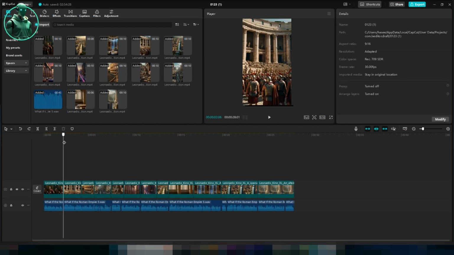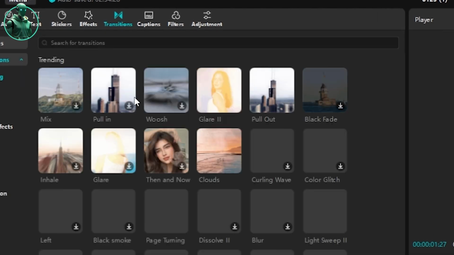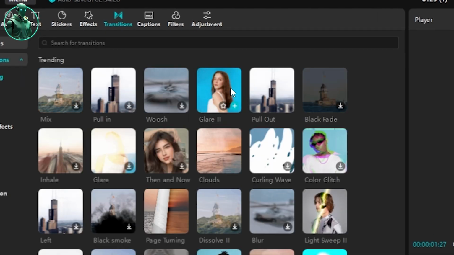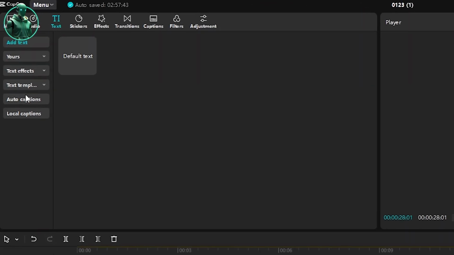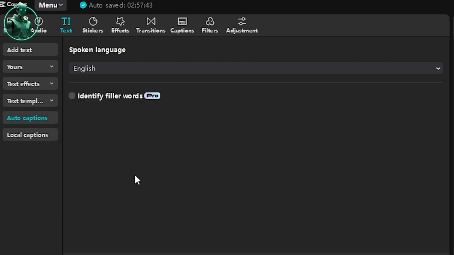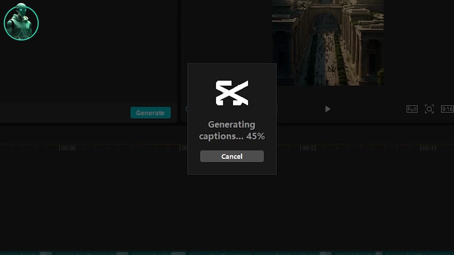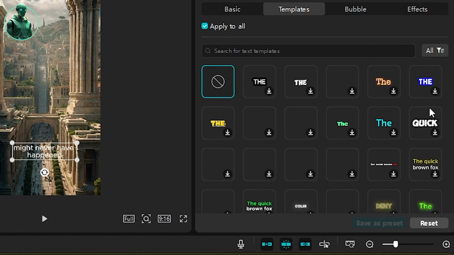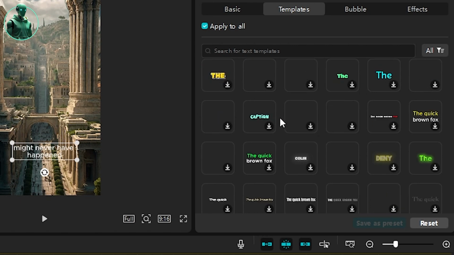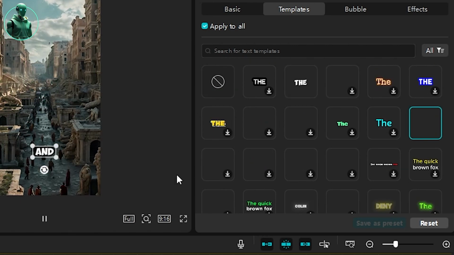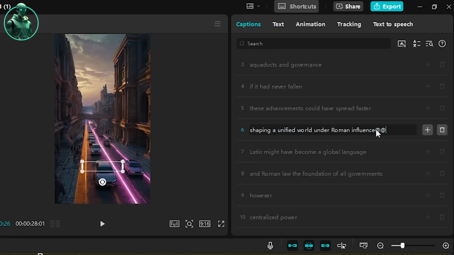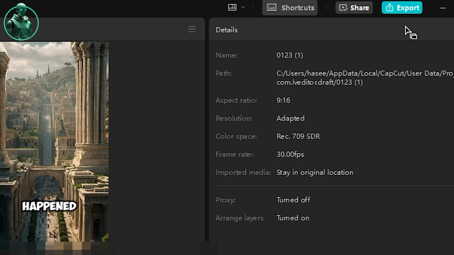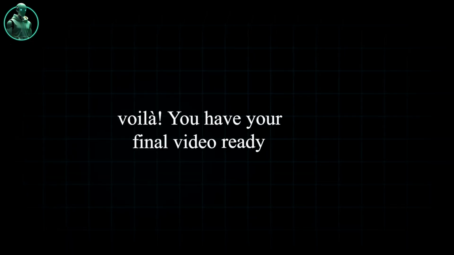To add transitions between clips, go to the transition section and drag and drop a transition effect between the media. You can do this for all clips if needed. It's time to add captions. Click Text, then Auto Caption, select your language, and hit Generate. After processing, you'll see a variety of caption styles in the Templates section. Pick any style you like. If you notice any spelling mistakes, go to the Captions tab and edit them manually. When everything is done, hit Export, and voila, you have your final video ready.